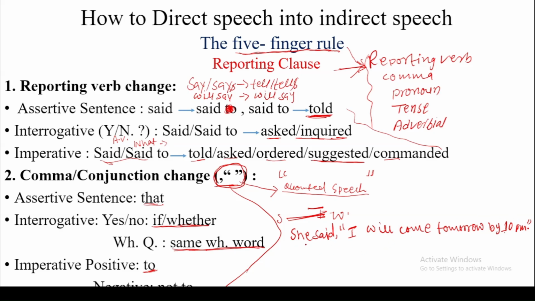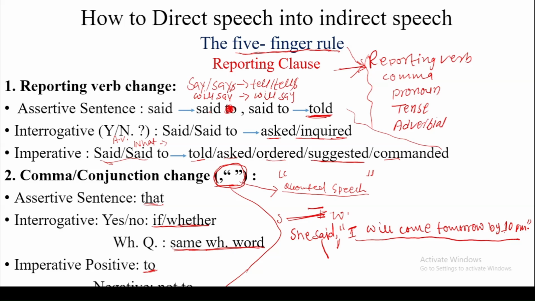Here we will only discuss the changes of the reporting verb and the comma. To change the reporting verb and comma, we have to find out the type of the quoted speech. This quoted speech is an assertive sentence because it starts with a subject and ends with a full stop. For an assertive sentence, what reporting verb do we use?